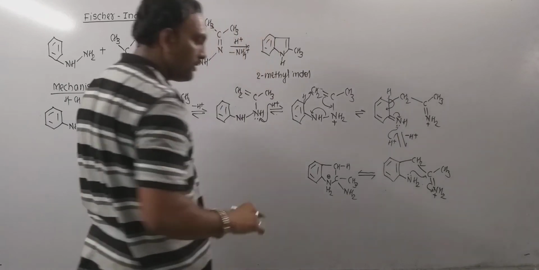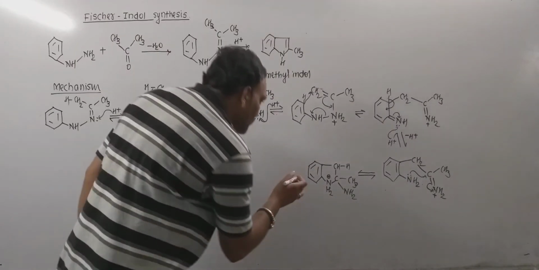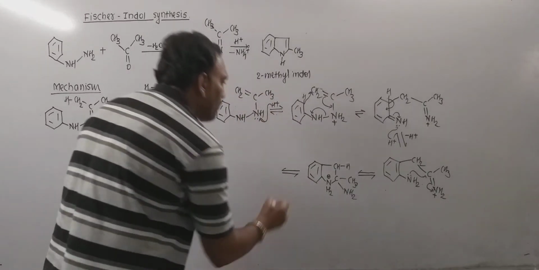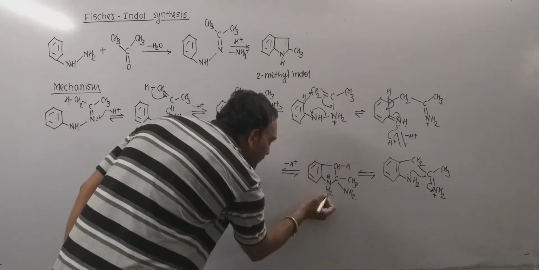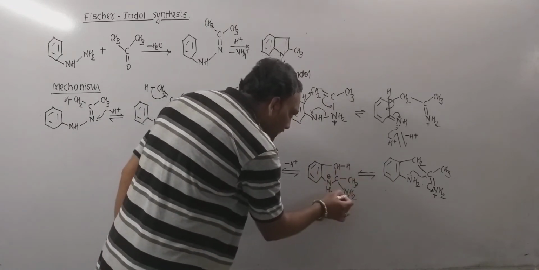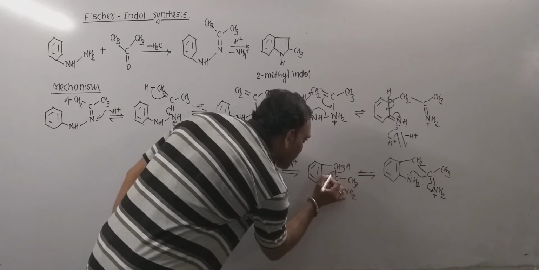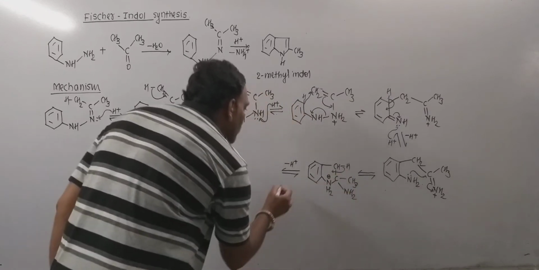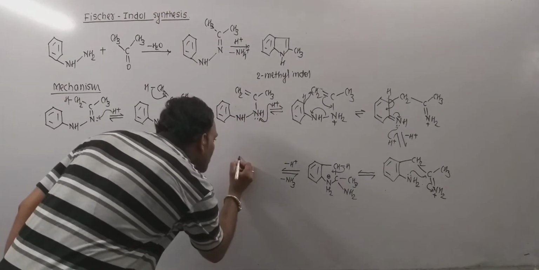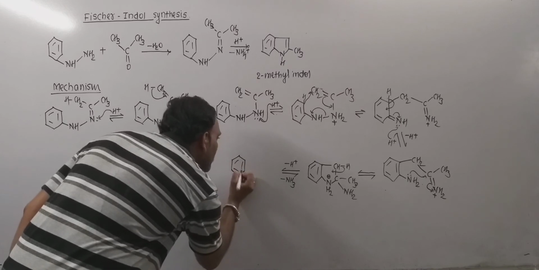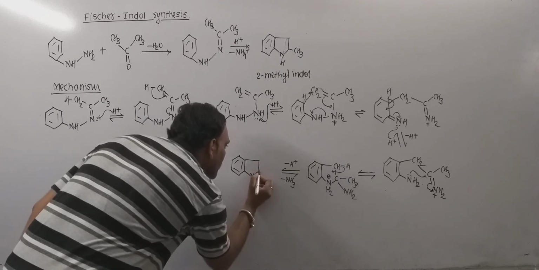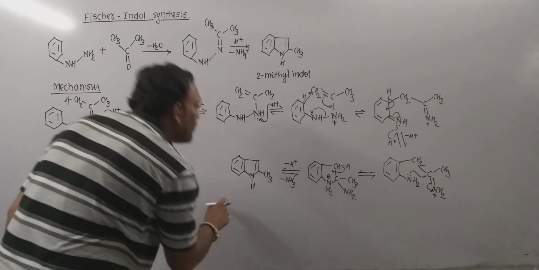Now from this very point, exactly what happens? Now this nitrogen loses one proton, I mean there is a departure of hydrogen in the form of proton, and this hydrogen in the form of proton also gets released, and due to which this electron pair sets right here, and hydrogen with NH2 in the form of ammonia gets released, and this leads to the formation of the product we call 2-methyl indole.